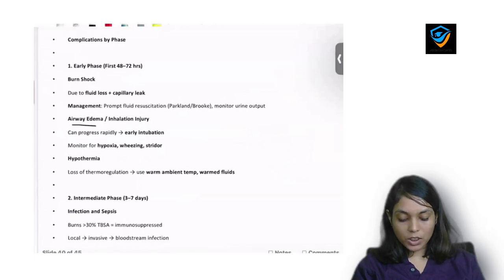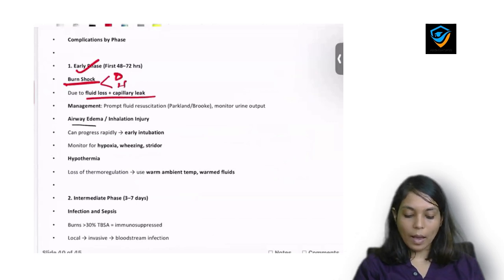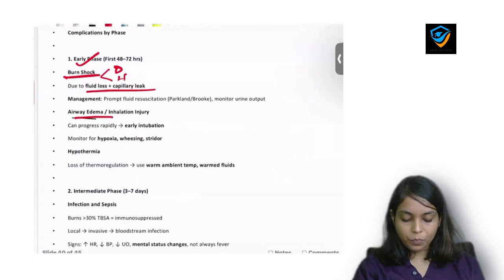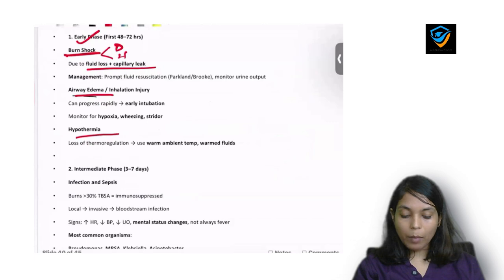What are the complications of burn? We have already discussed that in the first phase there will be burn shock, and these are of two types. First is distributive shock and second is hypovolemic shock. Okay, why? Because there will be capillary leak and airway edema. There will be hypothermia in case of hypovolemic shock. Why? Because there is distribution of fluid from the intracellular to extracellular space, and it will cause vasoconstriction, and eventually that will cause hypothermia in the patient.